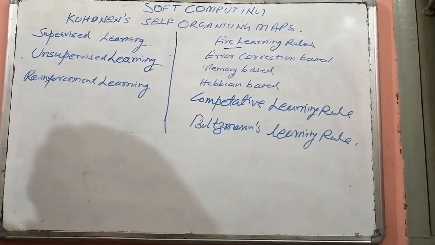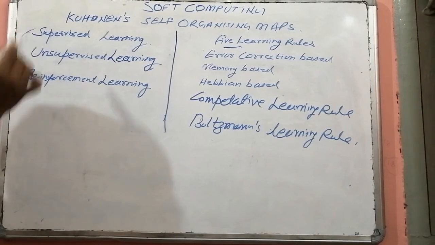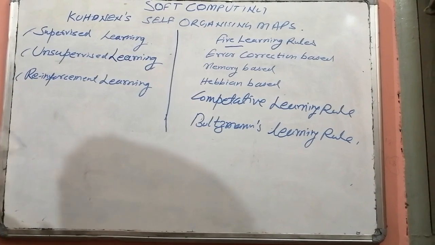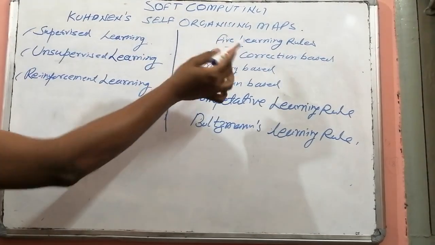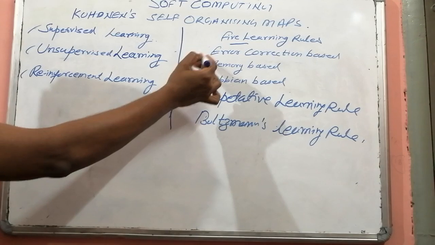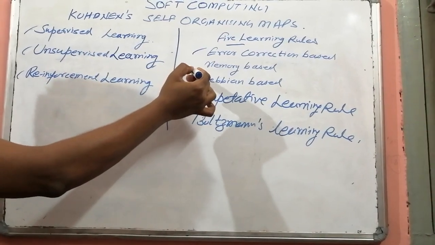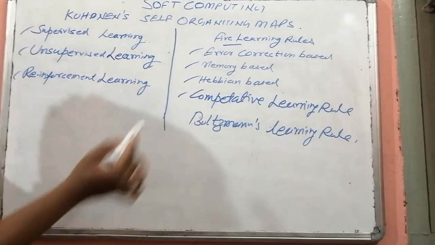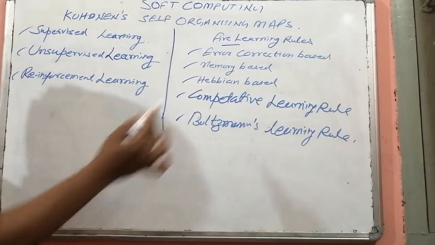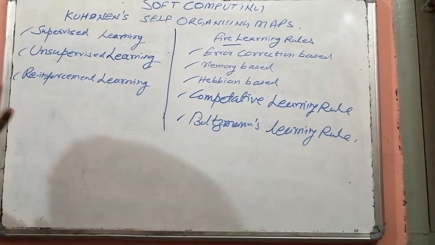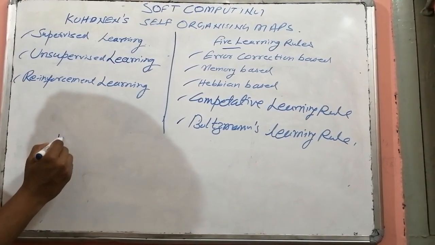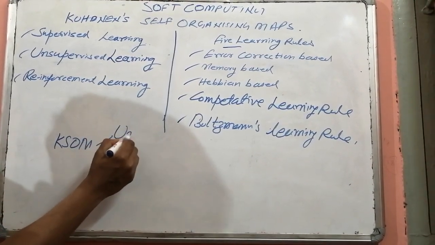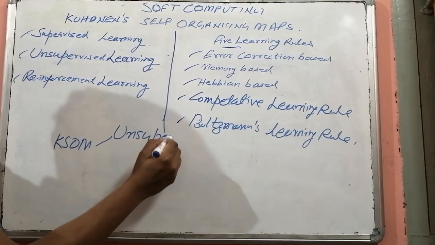So till now we have completed what exactly is supervised learning, what is unsupervised learning, what is reinforcement learning. Further we discussed the 5 learning rules available. First one is error correction based learning rule, second one is memory based learning rule, third one is Hebbian learning rule, fourth one is competitive learning rule, fifth one is Boltzmann learning rule. So today's topic, that is Kohonen's self organizing maps, falls under unsupervised kind of learning.